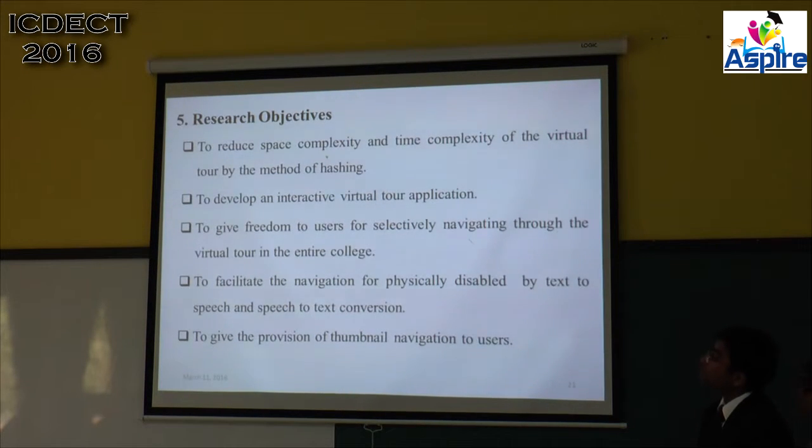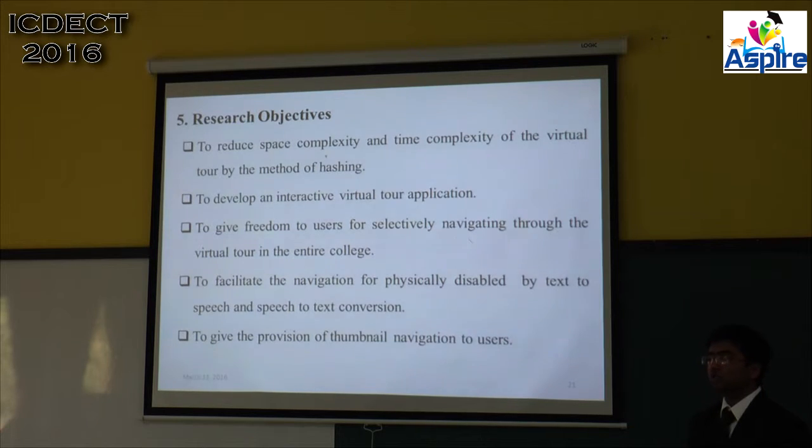The research objective was to reduce the space and time complexity of the virtual tour and to develop interactive virtual tour applications, because most of the applications are... Why did you use hashing?